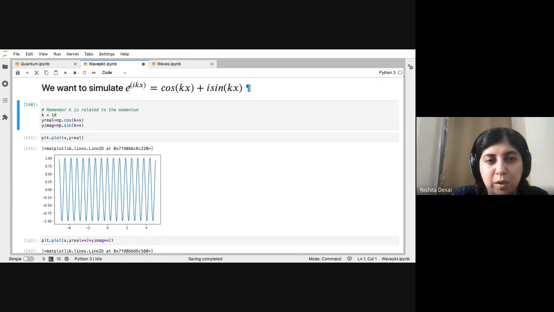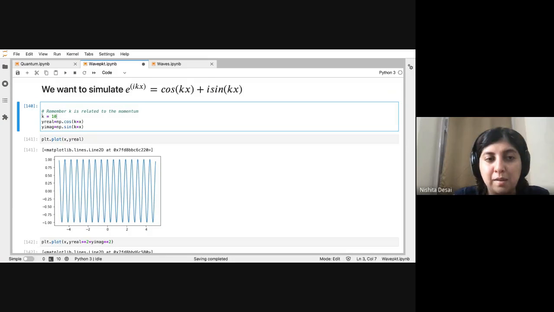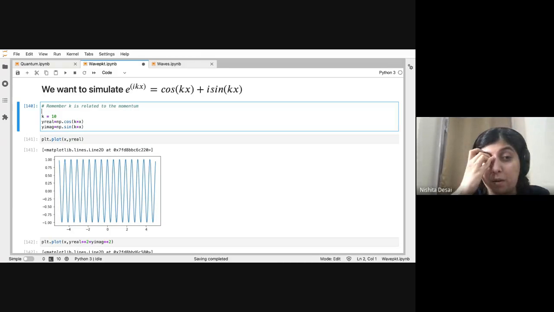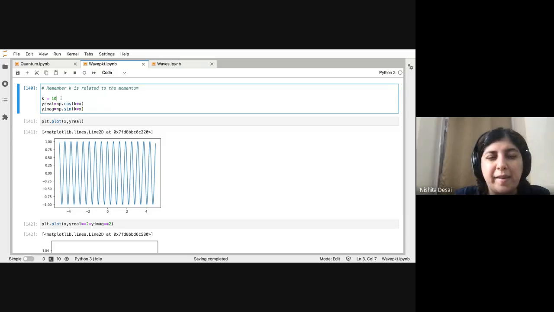If you want to simulate a wave that looks like e to the i k x, we know that that is cos kx plus i sine kx, right? Remember, k is related to momentum. The wave number essentially is a quantity that is related to the momentum with the factor of h cross. Okay, so let's say k is 10, then you can plot what the real and imaginary component will be.